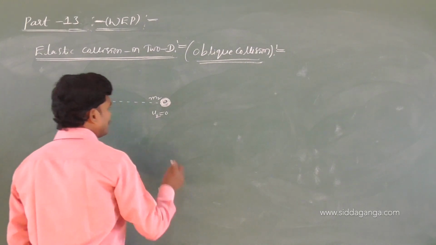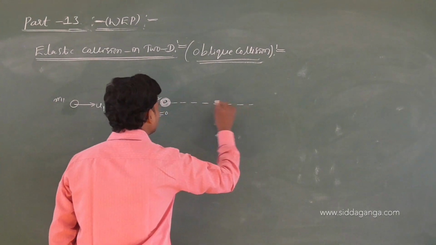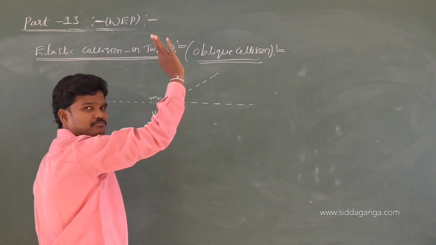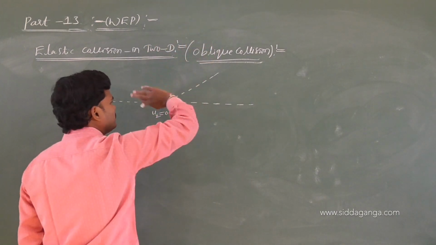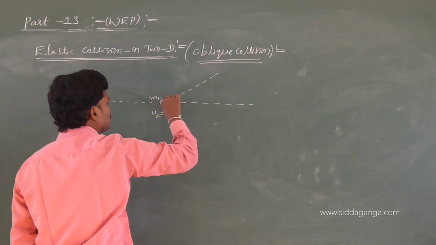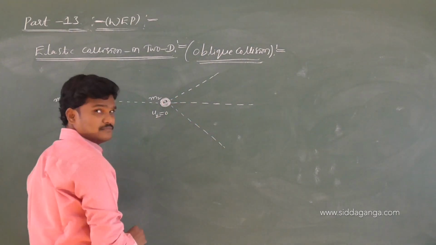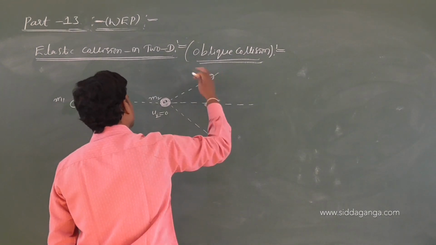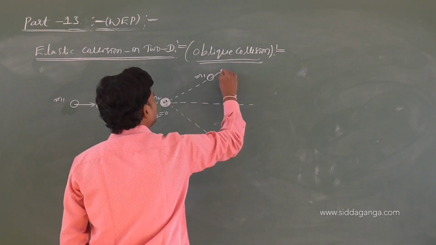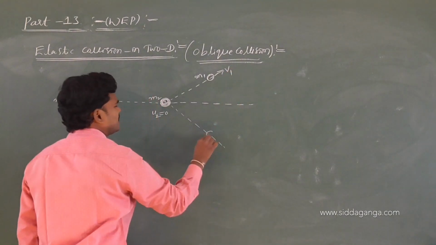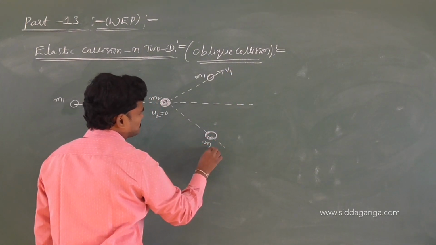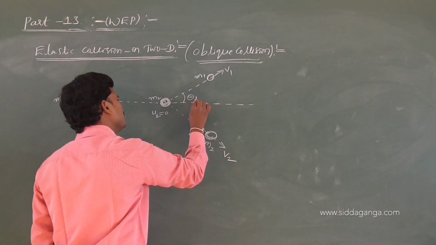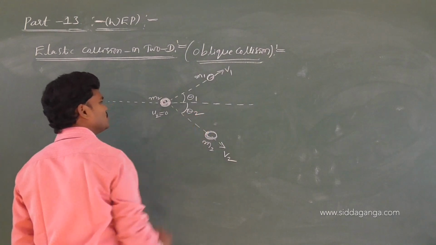After the collision, one body will move in one direction and the other will move in another direction. Let us suppose this is m1, and it moves with a speed v1, and this is m2, which moves with a speed v2. Let us suppose this makes an angle theta1 and this makes an angle theta2 after the collision.